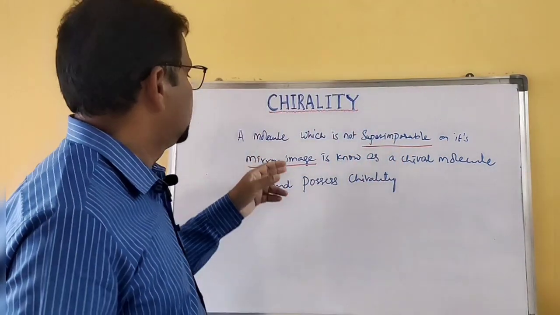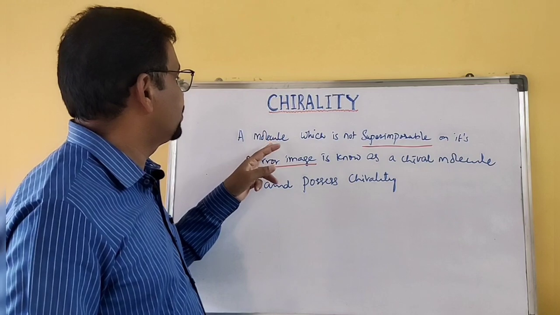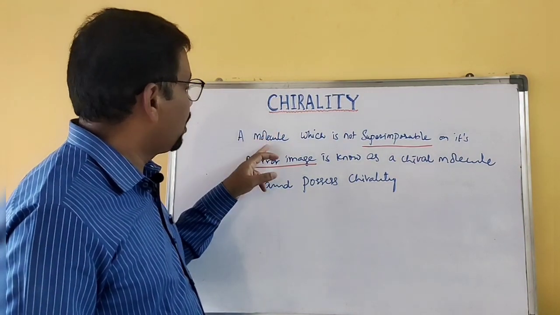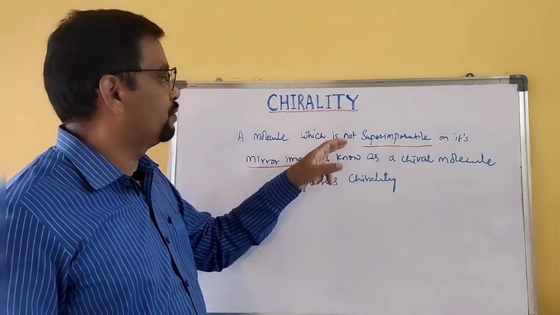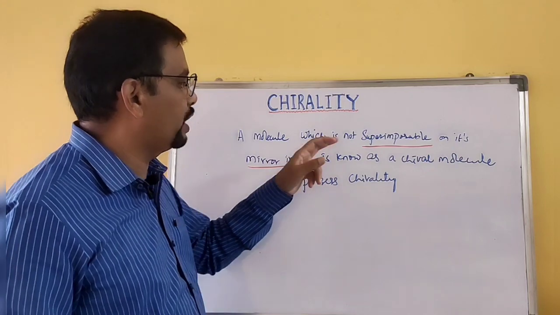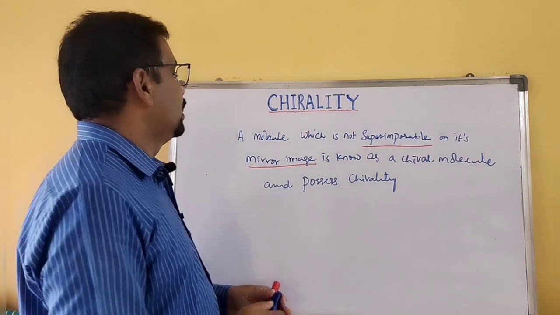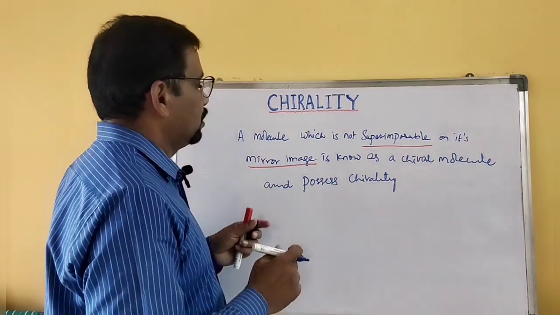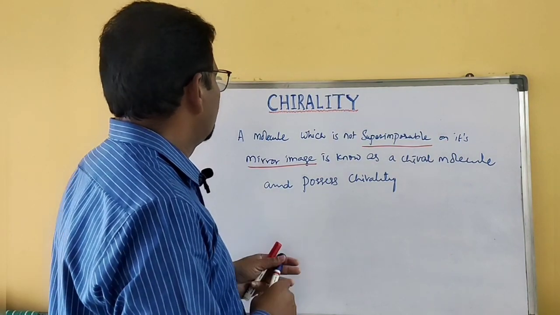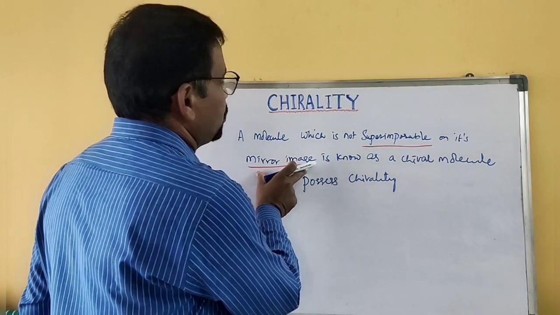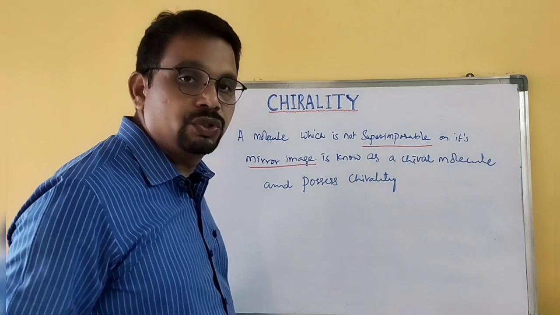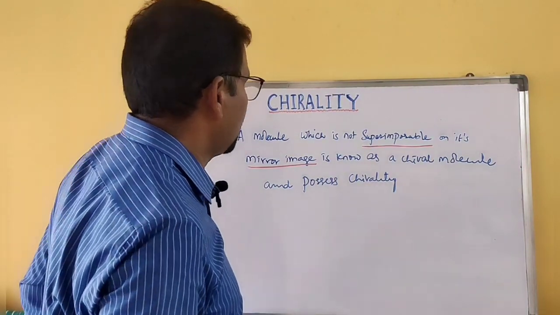So just try to understand the definition for chiral molecule. A molecule which is not superimposable on its mirror image is known as a chiral molecule. That means the mirror image should not be superimposable on it.